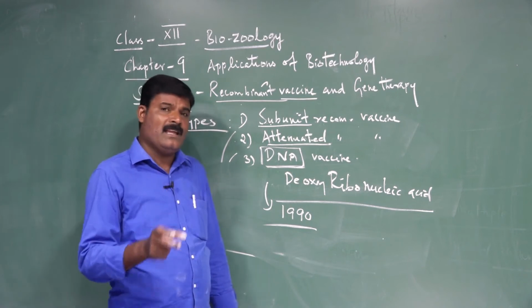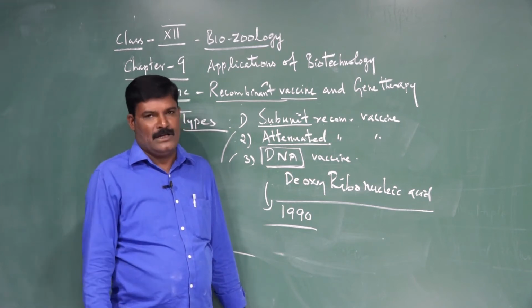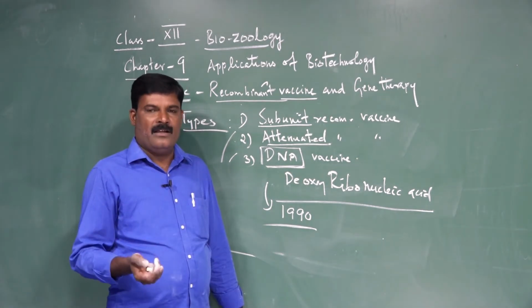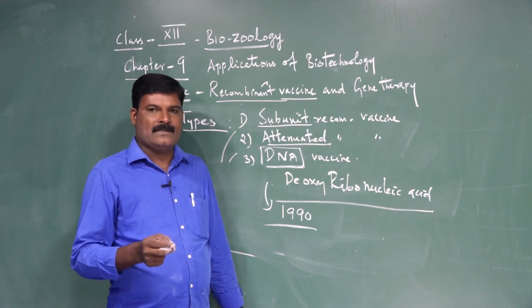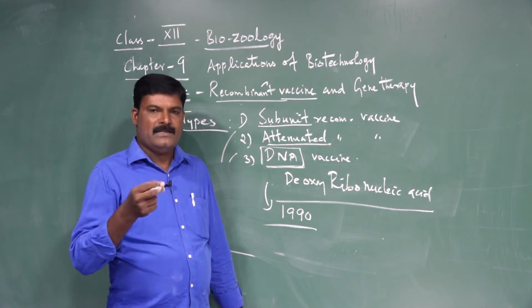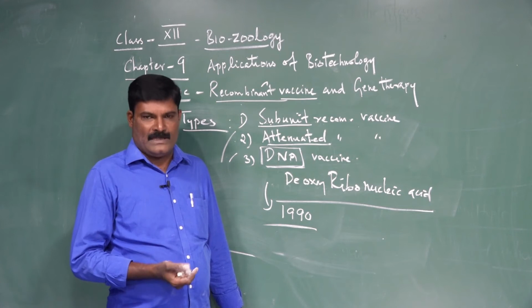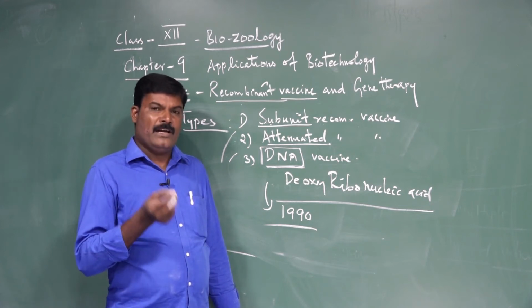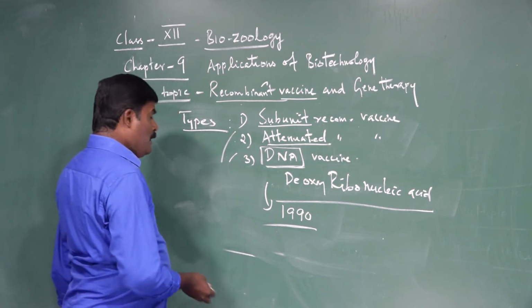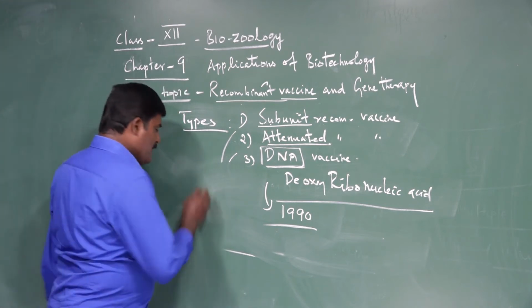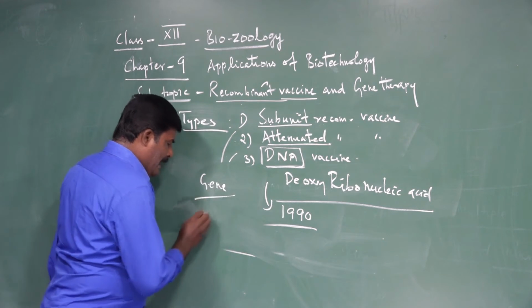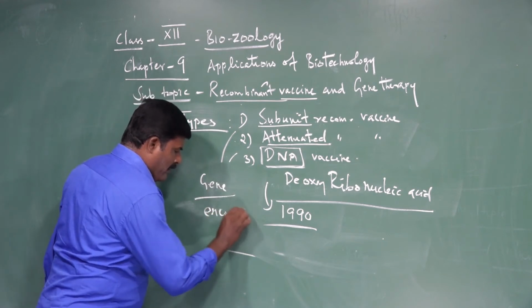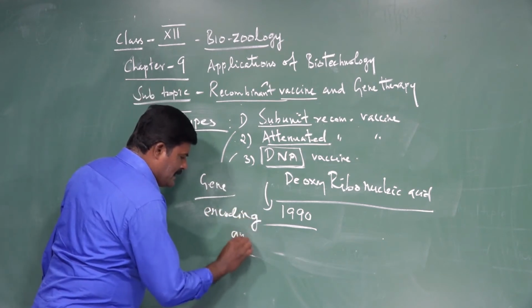Once the DNA is inserted into our body, immediately it synthesizes antigen protein molecules. Once the genes are introduced, the genes are encoding antigenic protein.